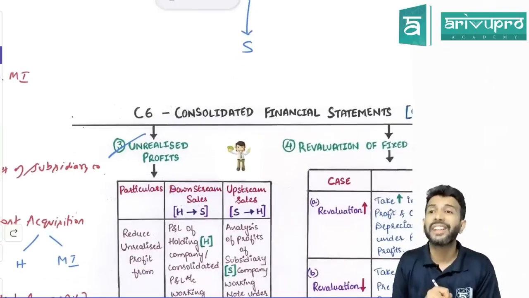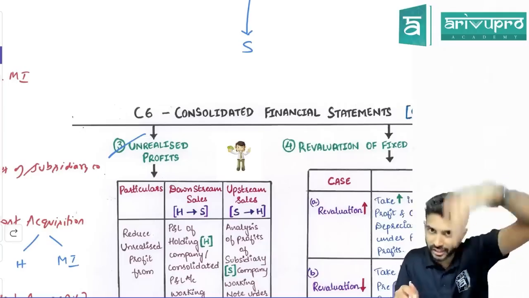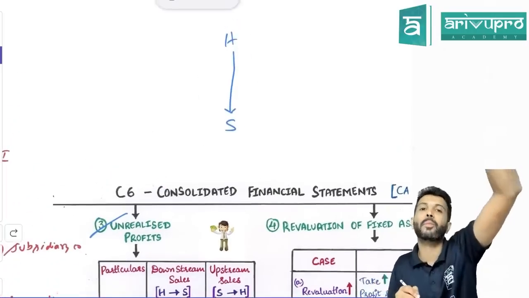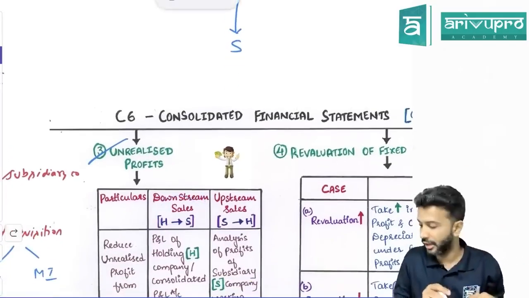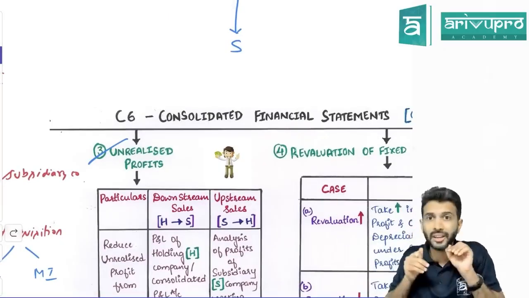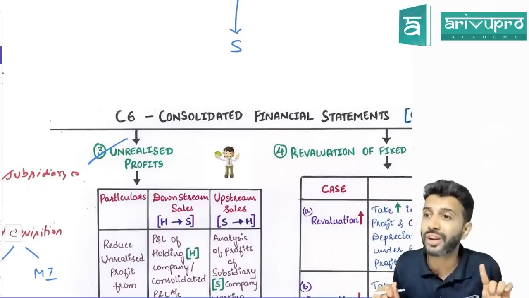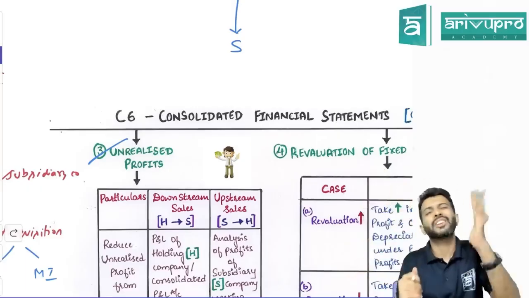We call this a downstream sale because holding company is at the top. He's the big daddy. Subsidiary company is under him. So if the sales is coming from holding to subsidiary, the arrow will go down. Hence they refer to it as downstream sale. Sometimes in the problem, instead of saying holding company sold goods to subsidiary, they may say downstream sale is 50,000. So you must know the meaning of downstream sale. Holding has sold goods to subsidiary company.